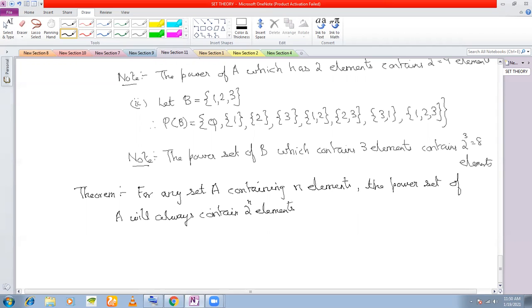So if the set A contains 8 elements, then the power set of A will contain 2 to the power of 8 elements. That is what is meant by the power set.